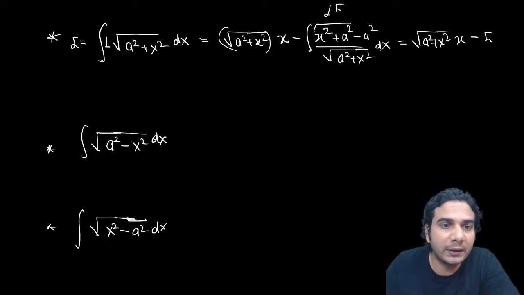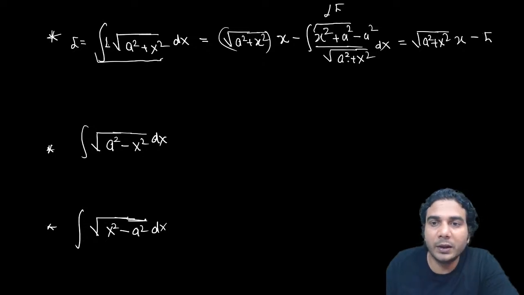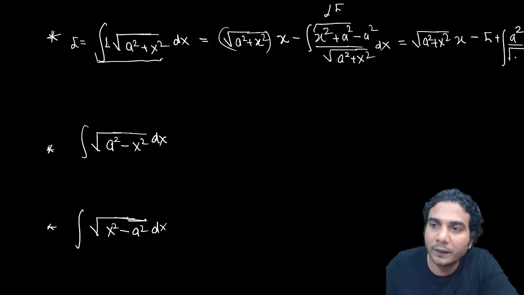All right, this integral, same thing will become here. And the rest will be plus integral of a square upon under root of a square plus x square.